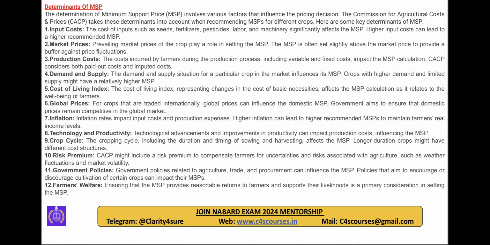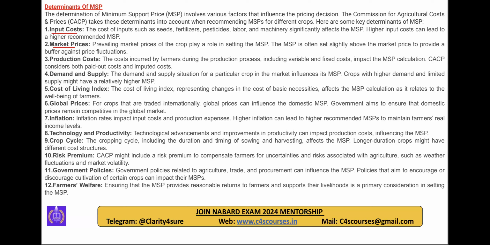Then determinants of MSP, how this MSP is determined. कैसे गवर्नमेंट बता रही है कि 2300 रुपीज पर क्विंटल होना चाहिए the MSP of your paddy, right, or wheat. How calculation takes place? So determinants, at least 6 determinants you will remember right now only from this session. The first is input cost. ठीक है. जो भी फार्मर लागत लगा रहे हैं, right, like labors, pesticide, machinery, input cost.